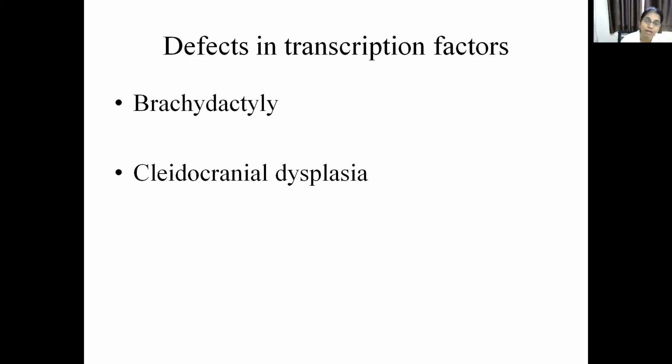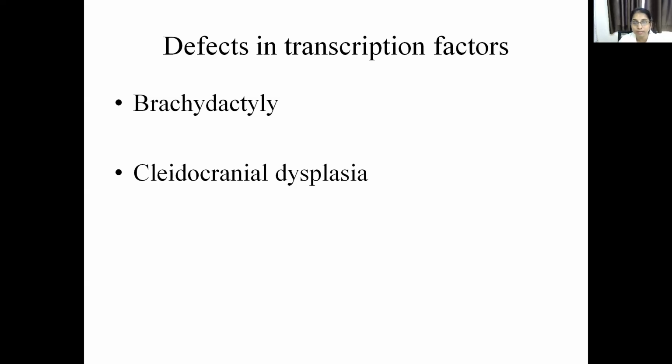And the second one is cleidocranial dysplasia. This is also a genetic defect. Normally the cranial sutures at the time of birth are patent, but after 6 to 7 months, by the age of 1 year, they get closed, and all the fontanelles also get closed. But in cleidocranial dysplasia, there is no closure or delayed closure of the cranial sutures, and the fontanelles are also patent.